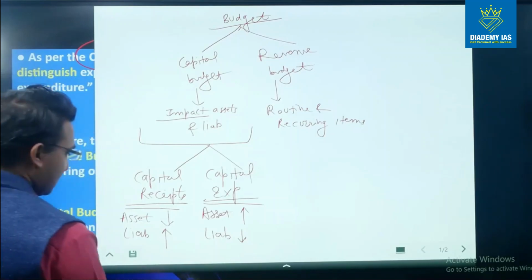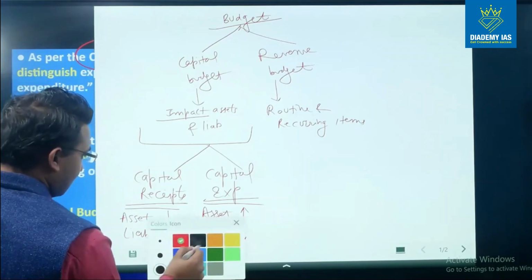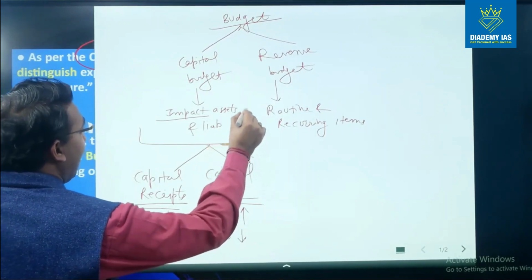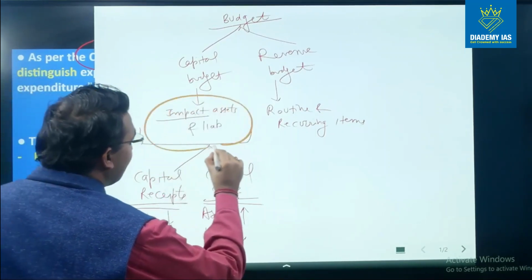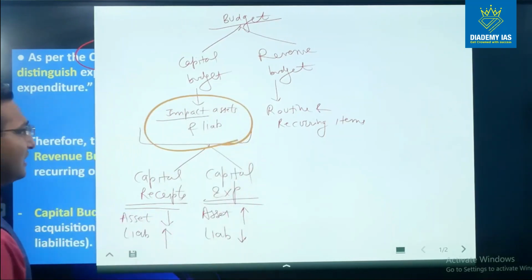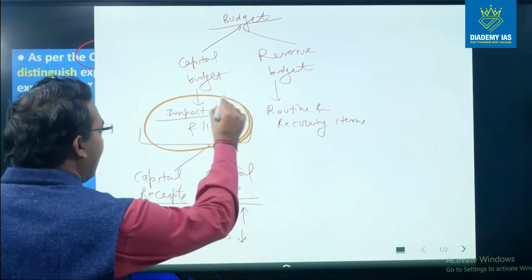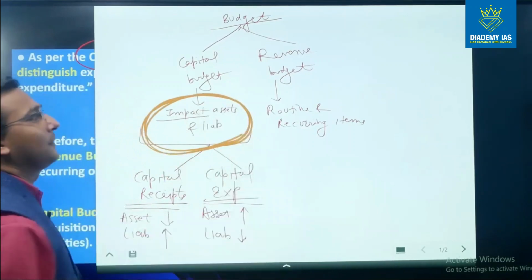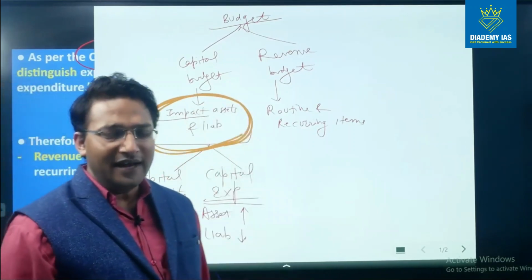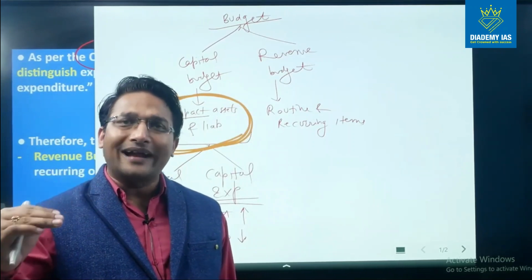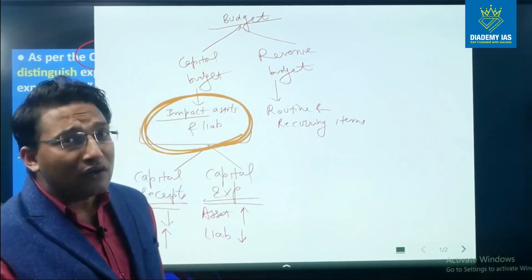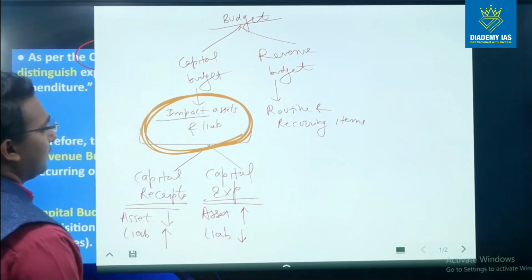You have to keep this in mind very clearly: capital items impact the assets and liabilities. If there is no impact upon the assets and liabilities, it is not a capital item, right?